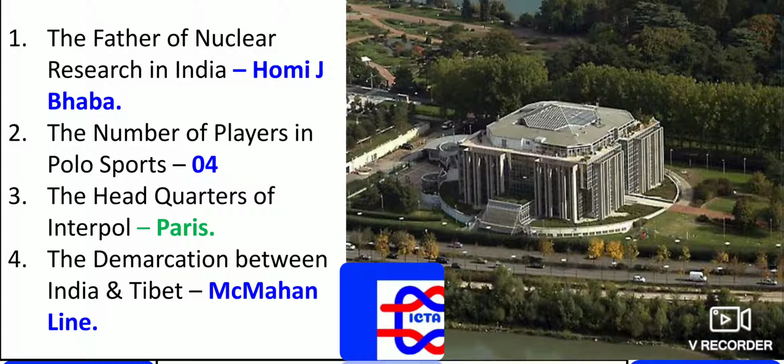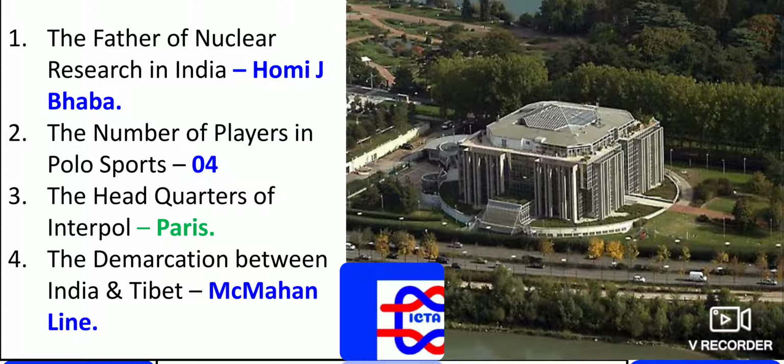We should remember that the nuclear explosion that took place was in Pokhran, which is in Rajasthan. The number of players in the sport polo: we know the game is played on horses, and 4 members play from each team.